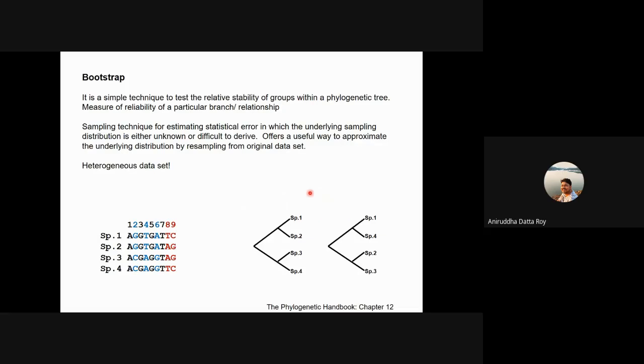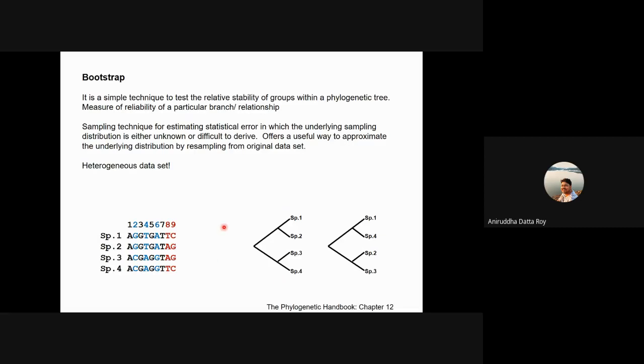You go to the field and collect these 4 species, and you use, let's say, gene 1, and build a tree. You get this particular relationship where species 1 and 2 are sisters, and species 3 and 4 are sisters.